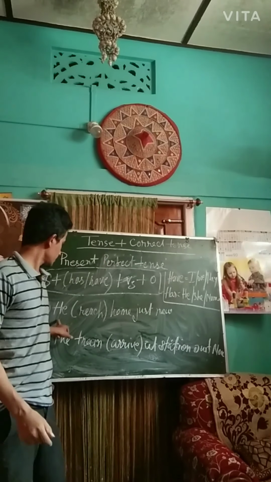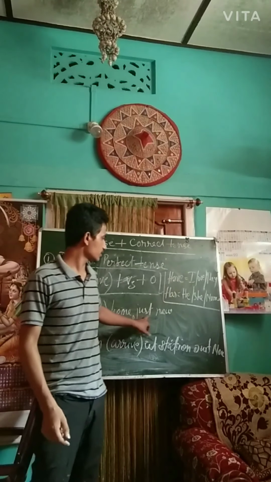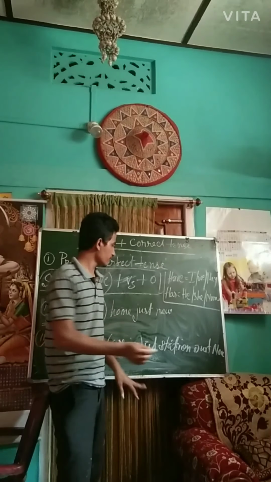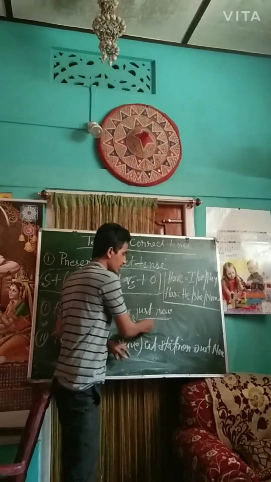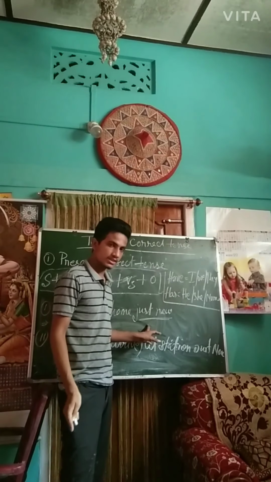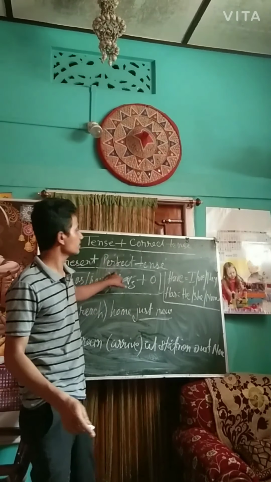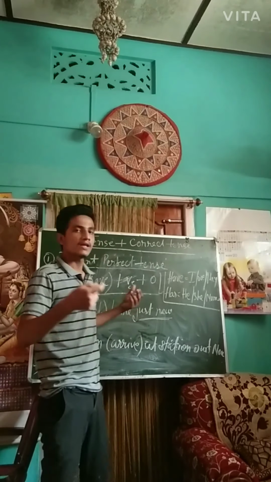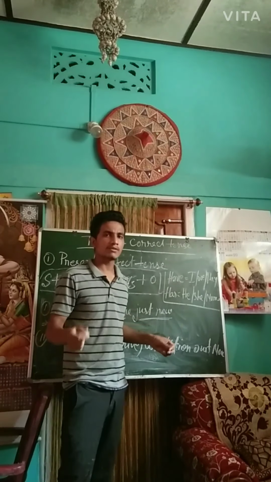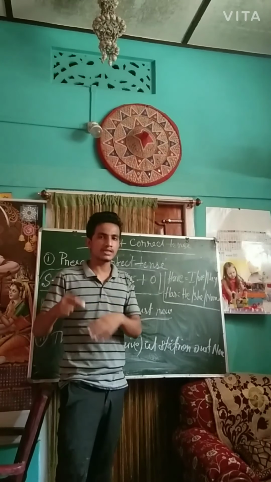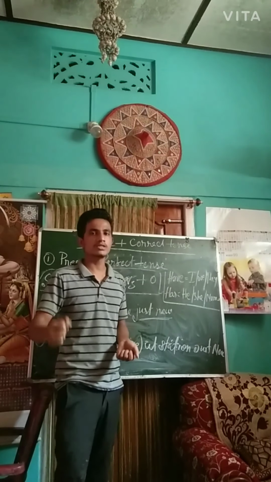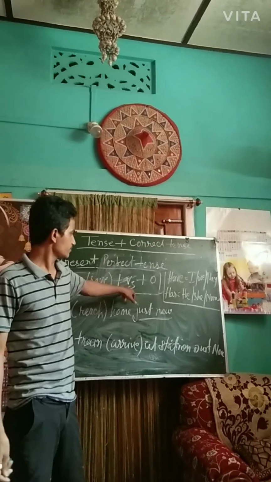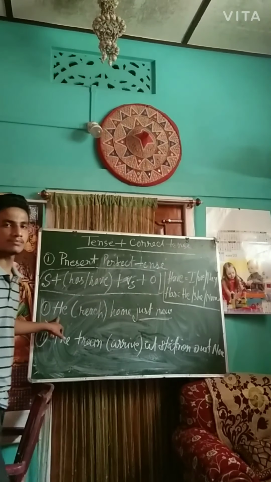Number one is, he reached home just now. So if you find just now in a particular sentence, you just make it present perfect tense, that means this pattern. It has already happened, but not so many days back, it's just a minute ago. You can say just a minute ago or just an hour ago. He is a third person singular.